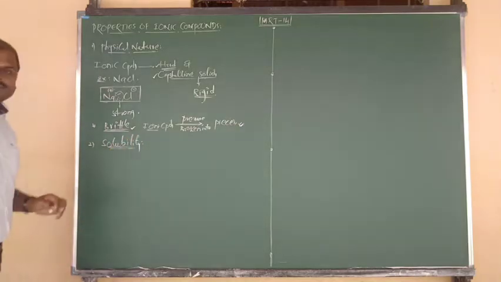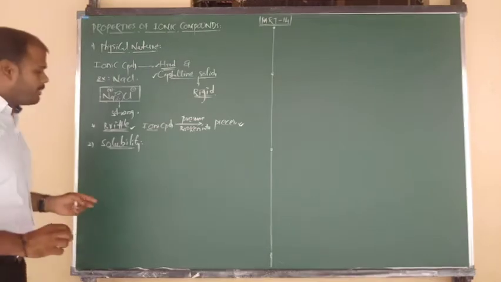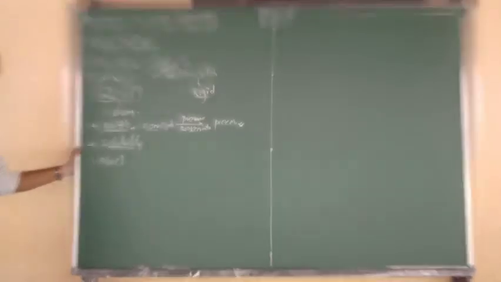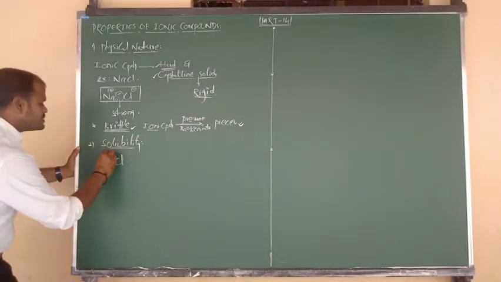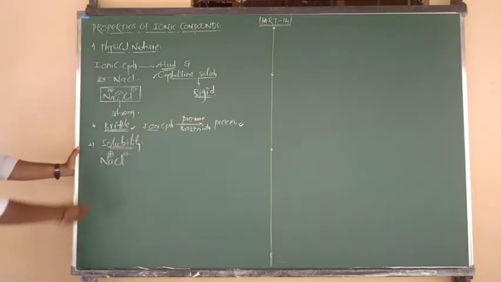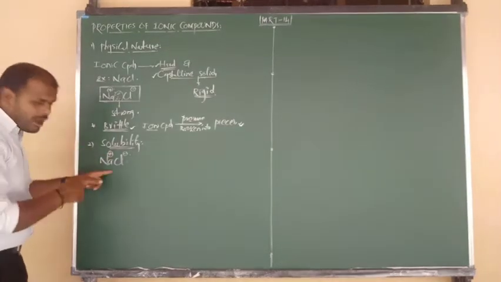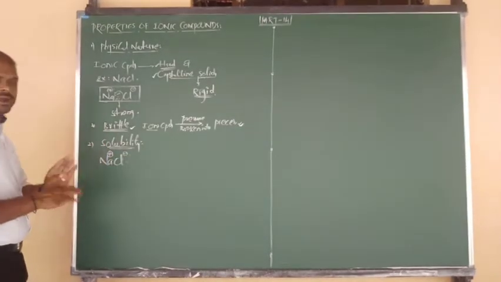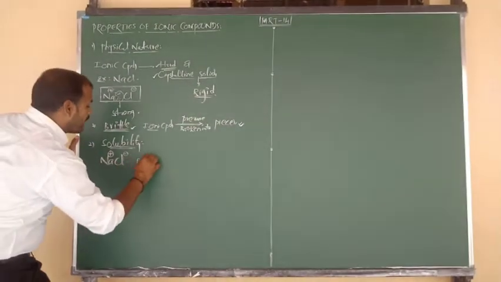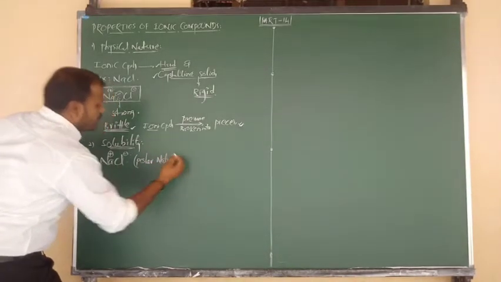Solubility. First of all, I want to consider an example of an ionic compound. The example is sodium chloride. The charge of sodium here is plus, and the charge of chloride is Cl minus. So sodium contains a plus charge and chlorine contains a minus charge. In that ionic compound, two positive and negative poles are there. So we have to say that ionic compounds are polar in nature.